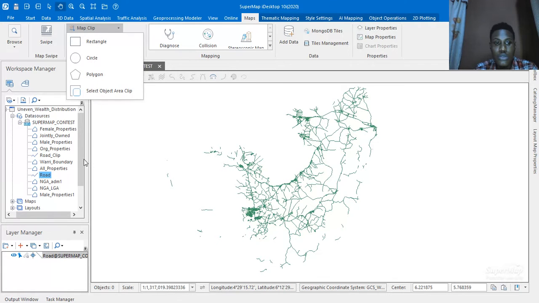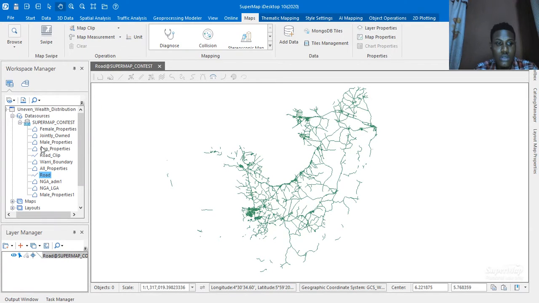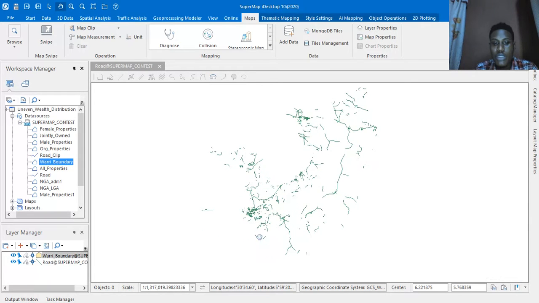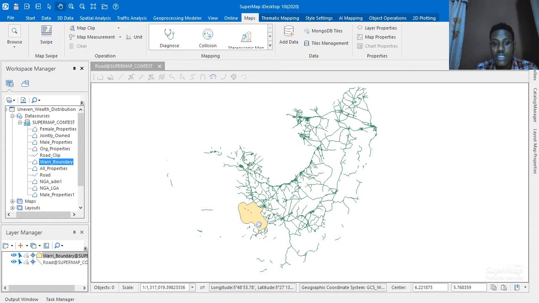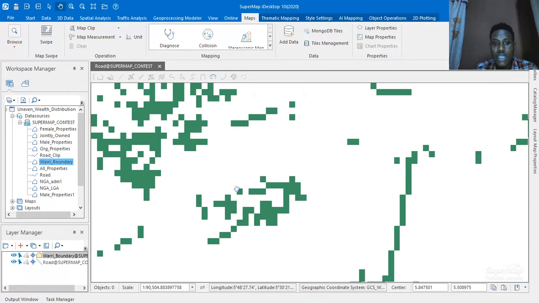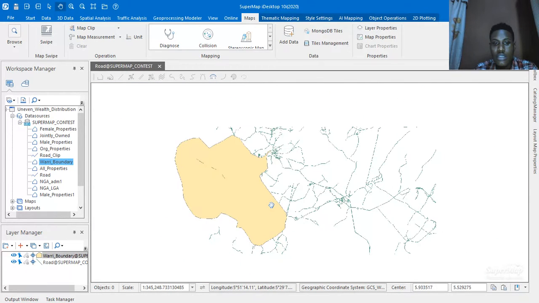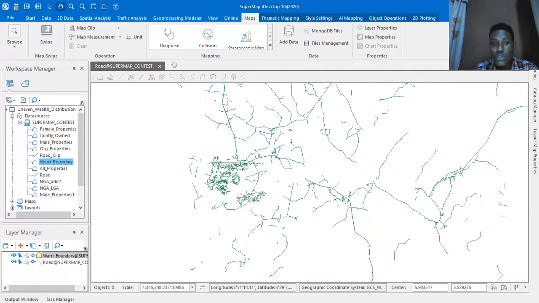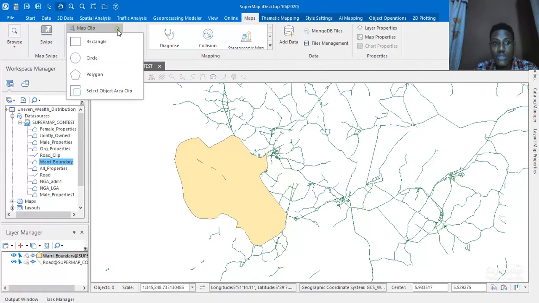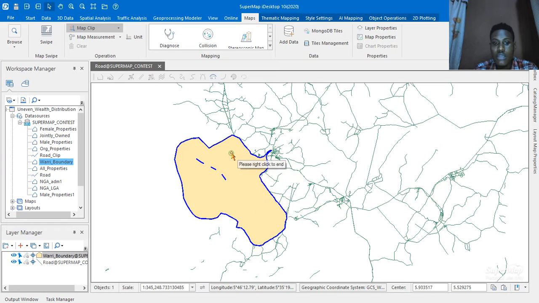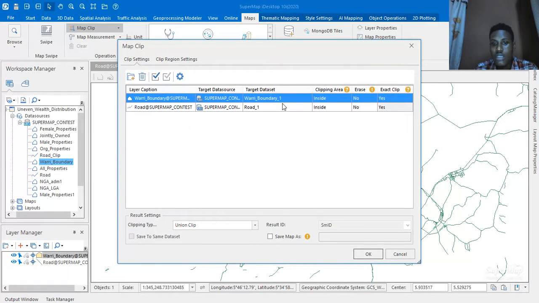So what I did was, I simply took my Warri boundary data and I used it as the clipping polygon feature, and I simply created a union clip out of this. I decided to save it as a map clip,